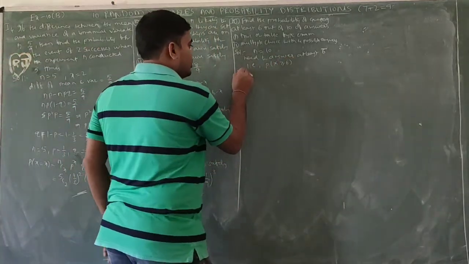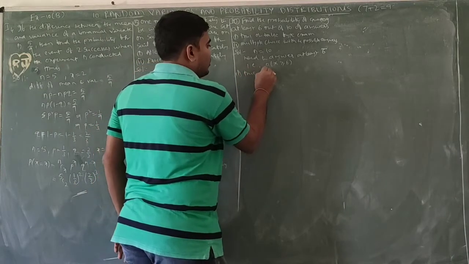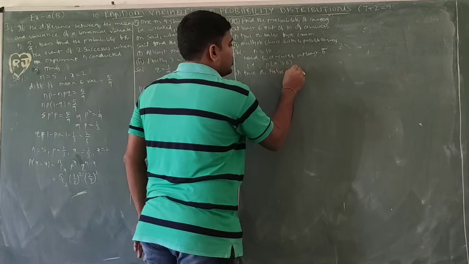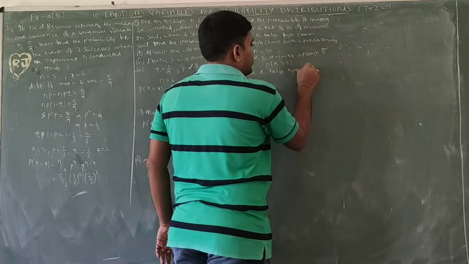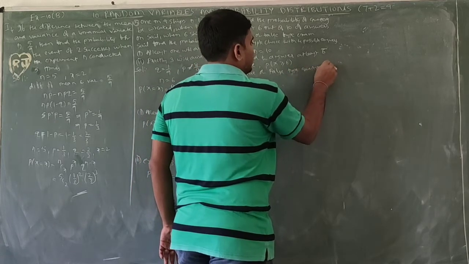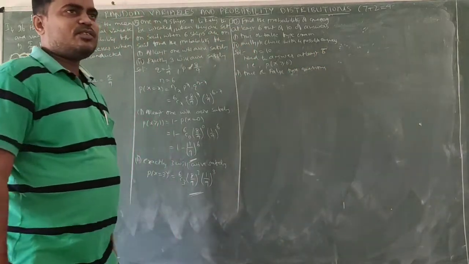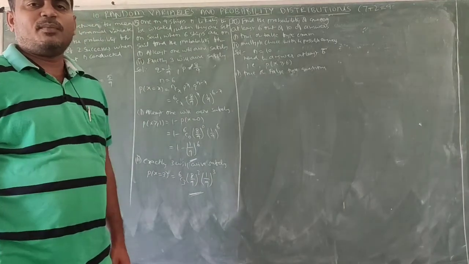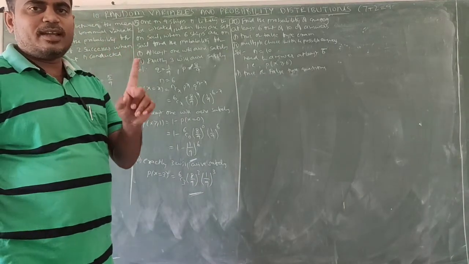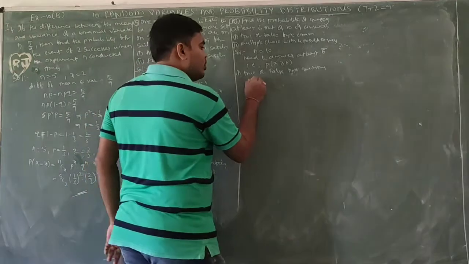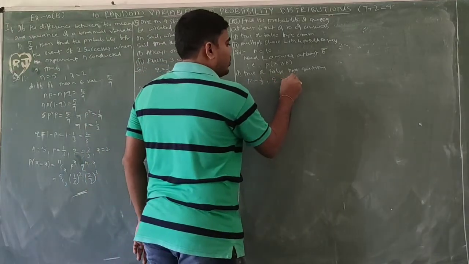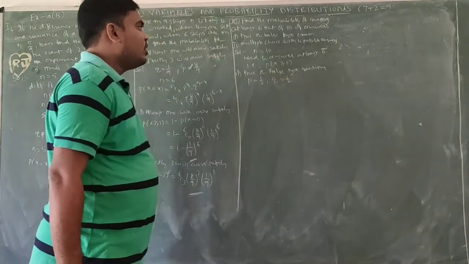First one, true or false type questions. How many possible options? 2. How many are right? 1. So P equal to 1 by 2. Q equal to 1 by 2. Both P and Q are 1 by 2. So n value 10.